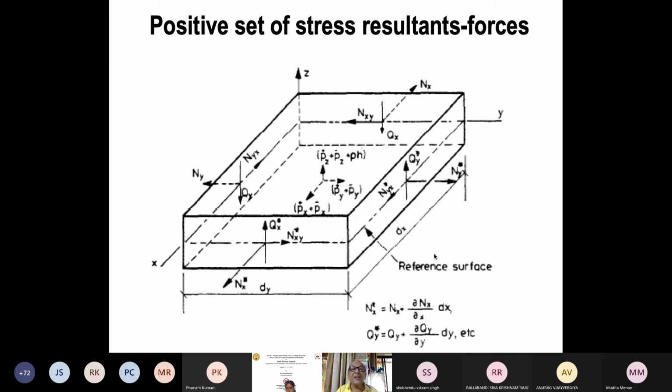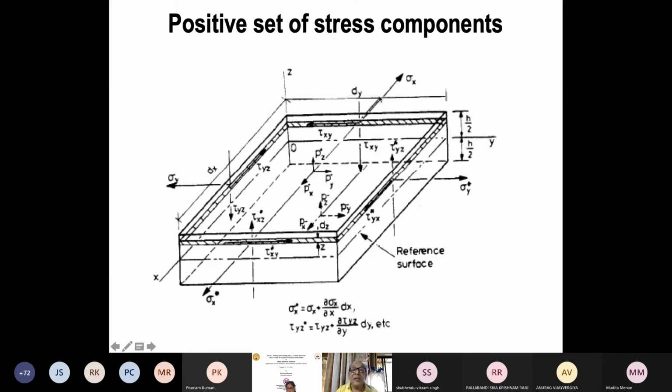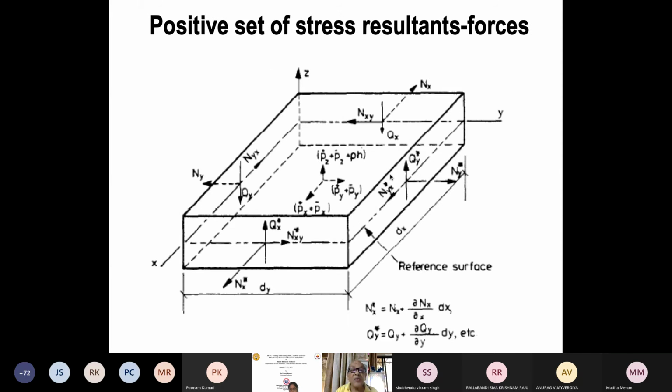Now when we are talking of this, it is 3 dimension. Stress varies through the thickness. So at any strip, I have said at a distance z, but this z can be anything from top to bottom. So it is 3-dimensional. Now I want to reduce this problem to 2 dimension. So what do we do? We integrate the stresses and put the integrated value of stresses on the middle plane. So after integration of sigma x, for example, through the thickness, I get what is called nx.